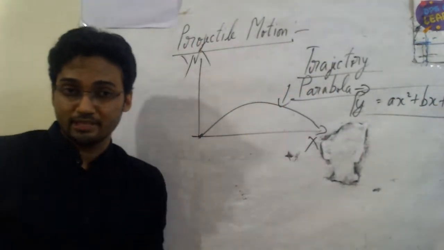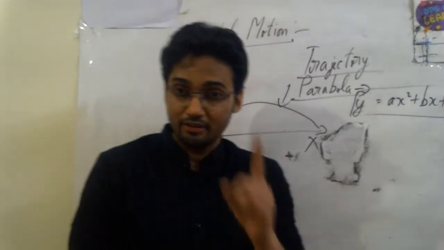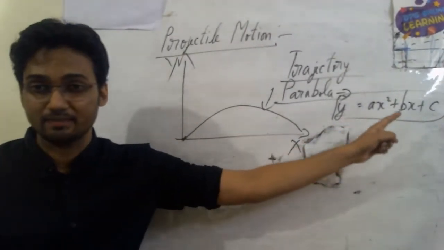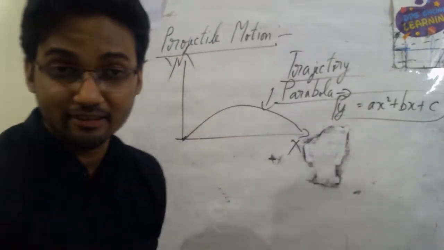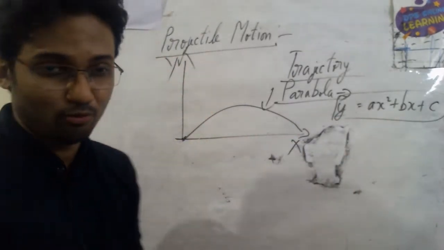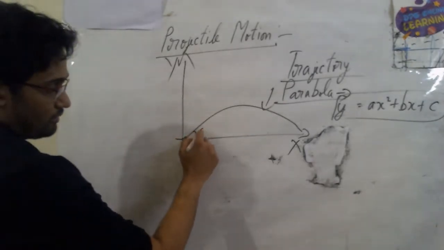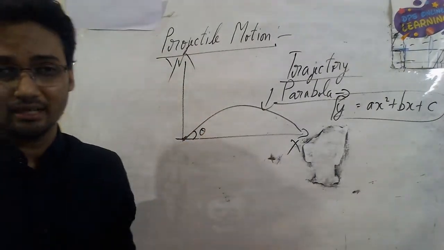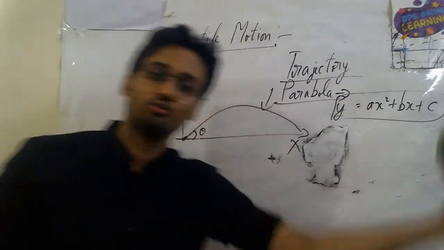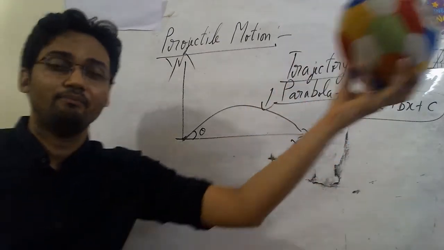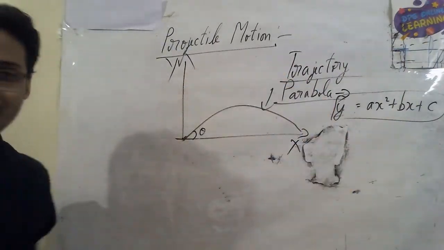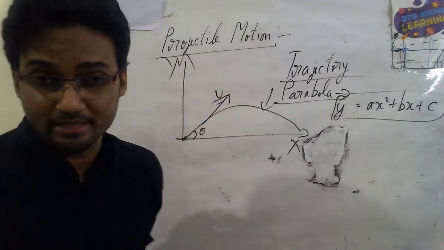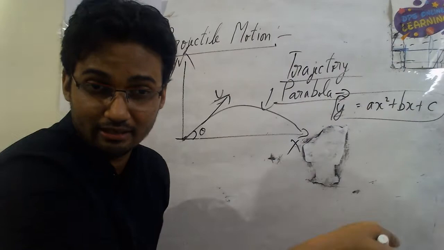That means my first objective is to see whether this equation is satisfied or not. That is ax square plus bx plus c. And we'll see how that happens with analysis. Henceforth, I am saying that when a ball, suppose for me I take the example of football, you take the example of rocket or missile or some other object like a stone or whatever, you threw it with some particular velocity, it went up, then it came down like this. And so there was some initial velocity u in the process at an angle theta, because it makes a curve.